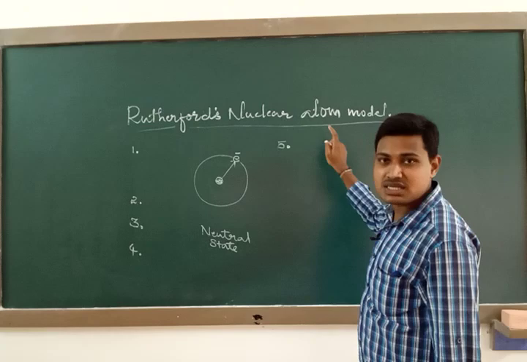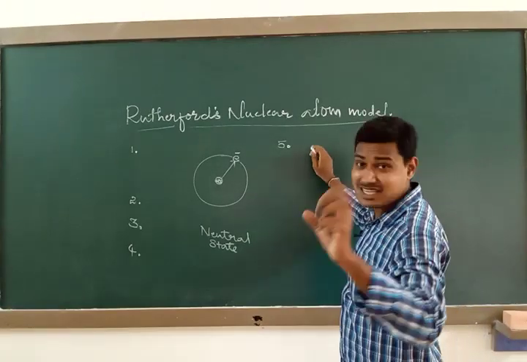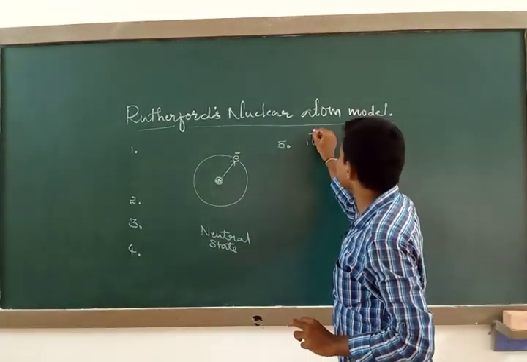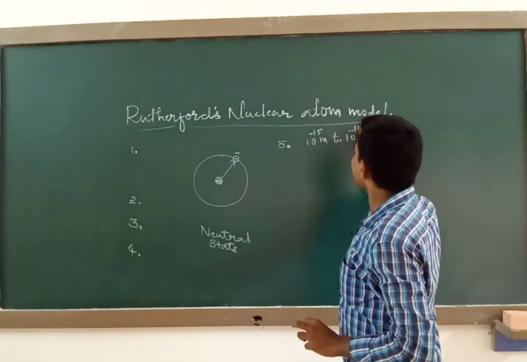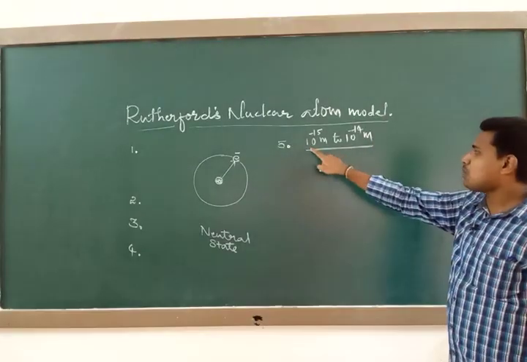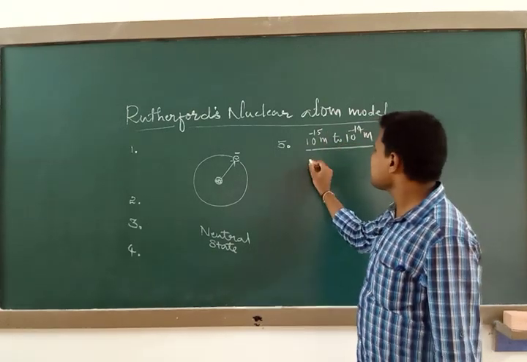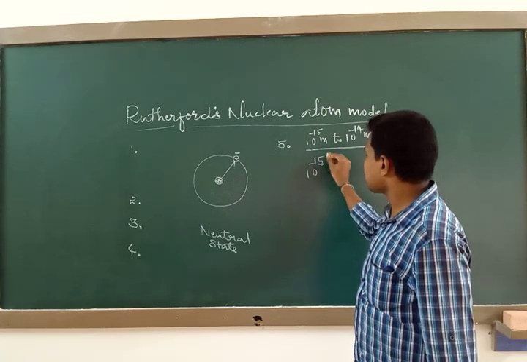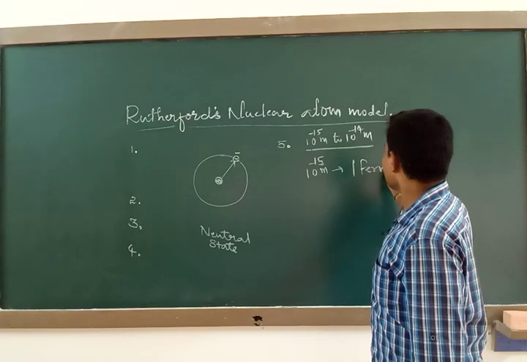So Rutherford, from his experiment, is suggesting that the size of the atomic nucleus ranges from 10 power minus 15 meter to 10 power minus 14 meter. Here this 10 power minus 15 meter we call 1 Fermi.